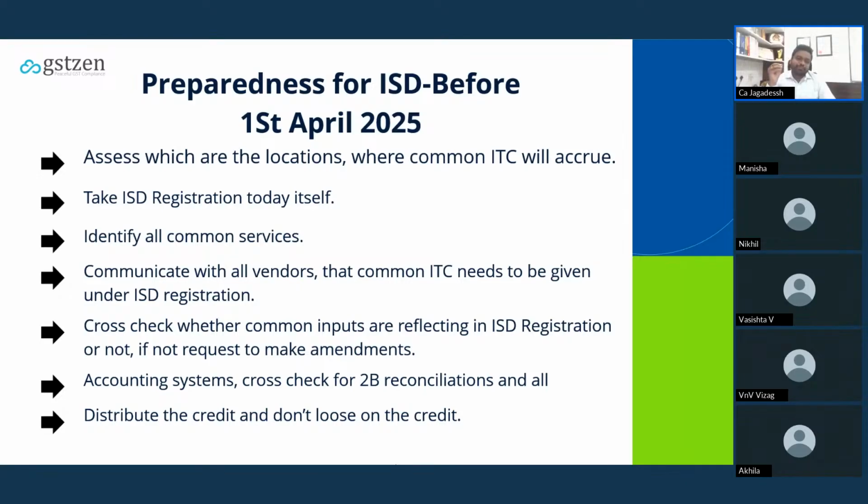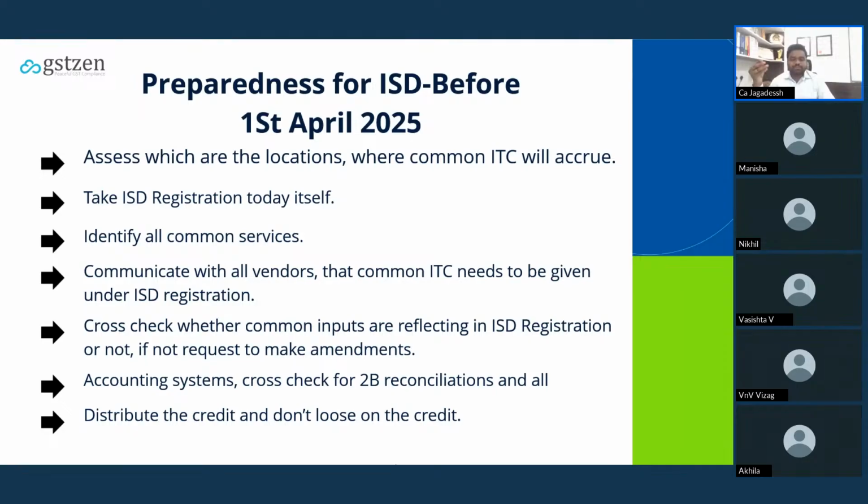So first, assess all the locations where common ITC is accruing. Identify those locations and take the ISD registration there. Also identify all the common services like audit services, legal services, or any common IT related services, and communicate with those vendors to write the invoice on the ISD, not on the regular GST registration. From the ISD, you can transfer it to all the branch offices. Also cross check whether common inputs are reflecting in ISD registration or not.